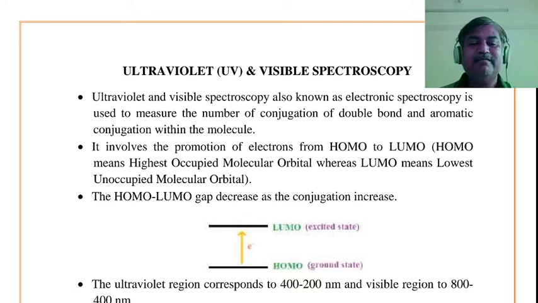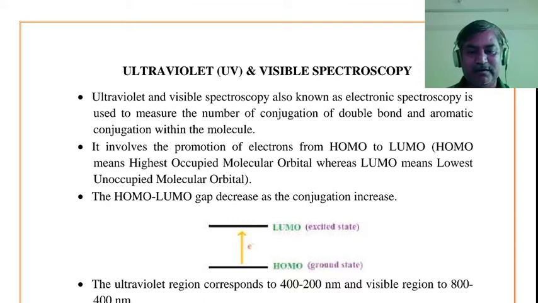That is, in electronic energy level, electrons get excited from highest occupied molecular orbital, that is ground state energy level, to lowest unoccupied molecular orbital, that is excited state energy level, so that there occurs change in transition, change in energy, and hence the promotion of electron takes place in ultraviolet spectroscopy. The measurement includes change in electronic energy transition level, so that the organic molecule shows such type of changes.